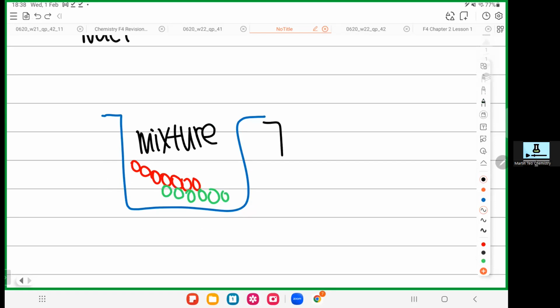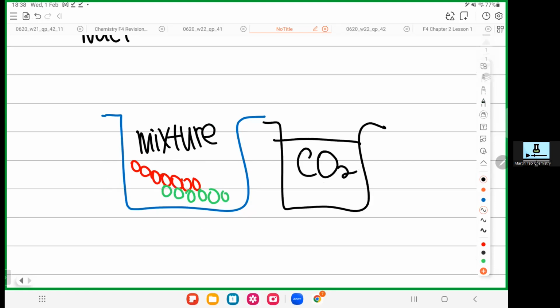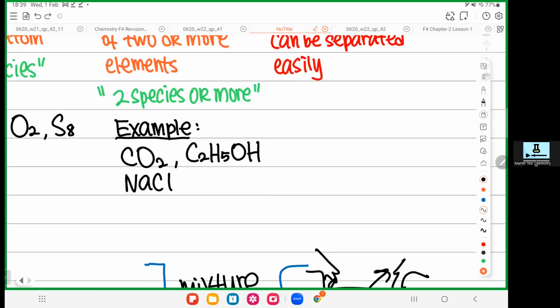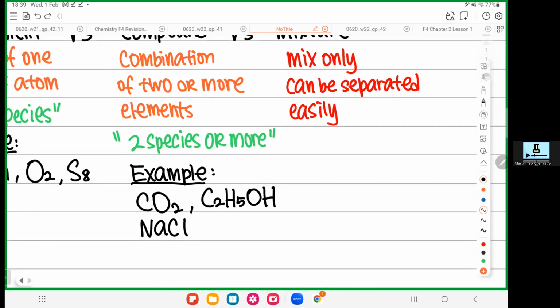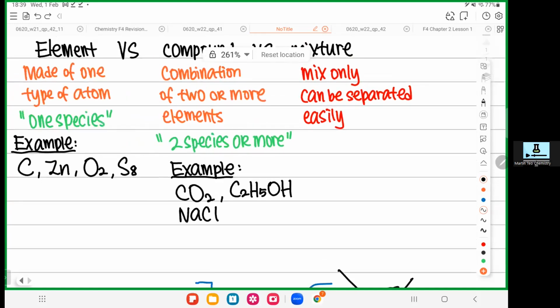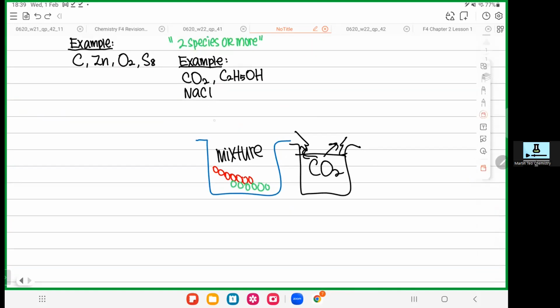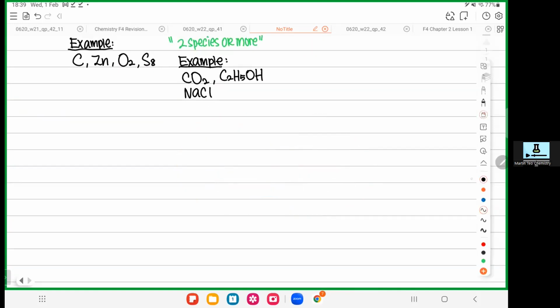But let's say I tell you carbon dioxide, carbon and oxygen combined together. Can you separate carbon and oxygen? You cannot separate carbon and oxygen directly. So carbon dioxide cannot be separated directly. It is a compound. So when things join together and you cannot separate them easily, they are a compound. If things are put together and you can separate them easily, then they are a mixture. So that is the difference between compound and mixture.